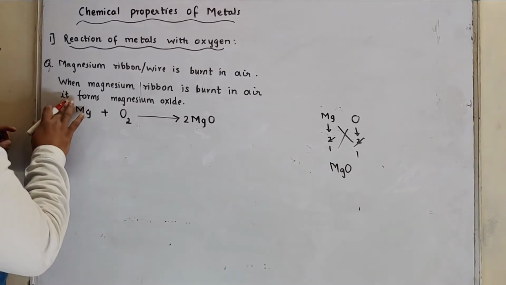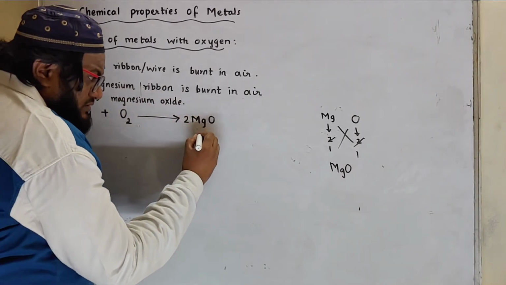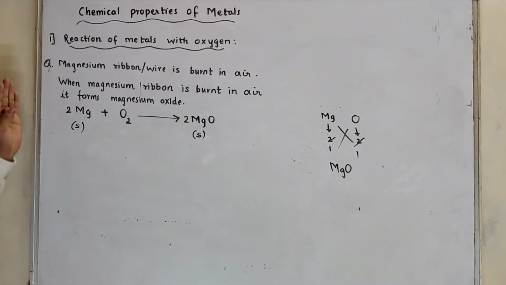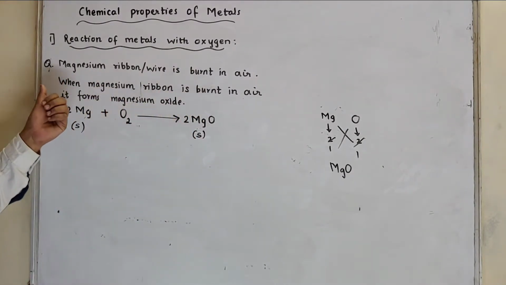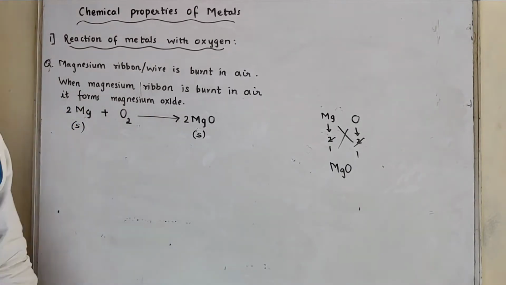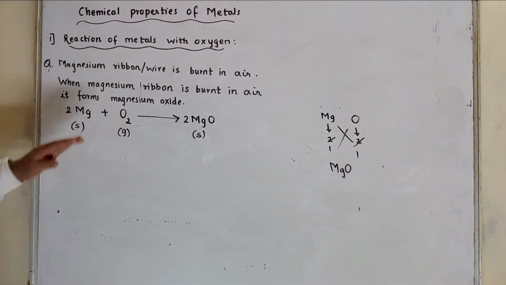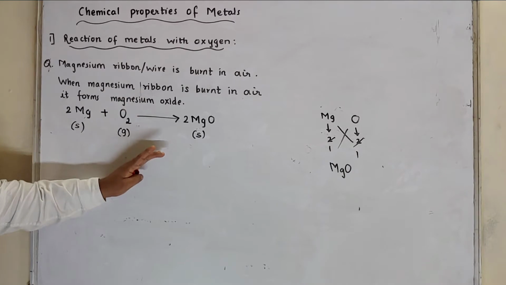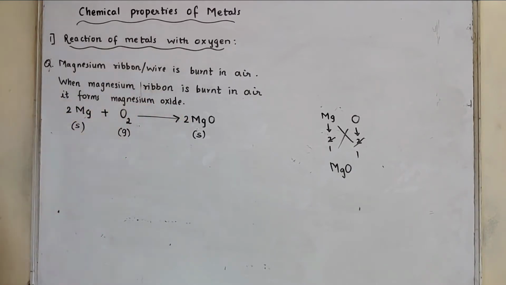Now magnesium is solid, magnesium oxide is also solid. This is white in color. When magnesium ribbon is burnt in air, it forms magnesium oxide and you need to write down the states. Oxygen is gas, because in your textbook states are also mentioned for this equation. So do remember this. This is solid, gas and solid.